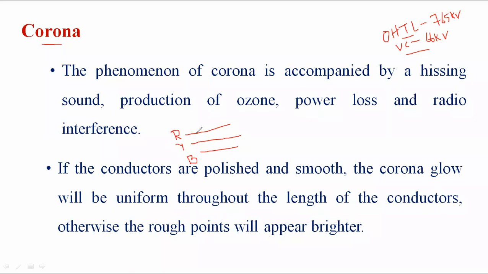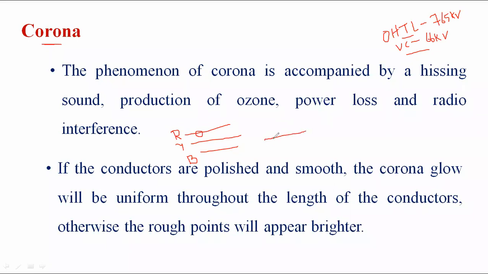If a violet glow appears in any one of the phases, that represents corona. Second, it produces a hissing noise, which is like a buzzer noise, and produces ozone gas, and it affects radio and communication lines.